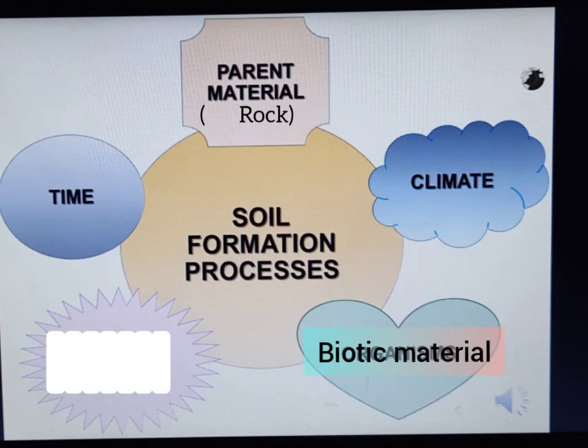Next, time. Soil formation is a natural and slow process. It needs a very long period of time to form a 2.5 centimeter thick layer of topsoil. It takes thousands of years. From this, you may understand that soil is invaluable. In regions of higher rainfall and higher temperature, the process of soil formation is faster. Comparatively, in regions of low temperature and low rainfall, soil formation takes more time.